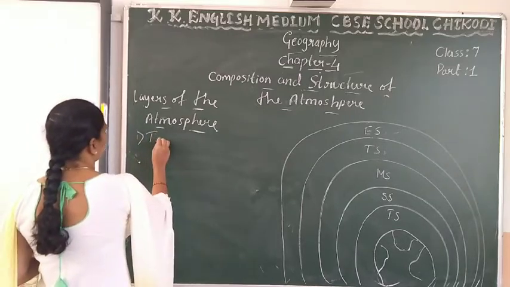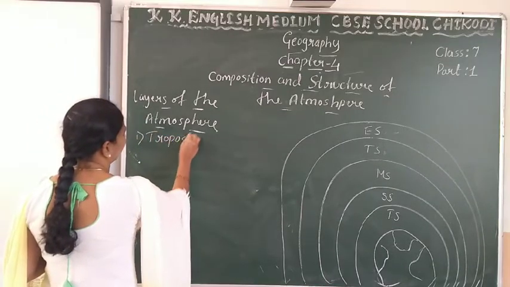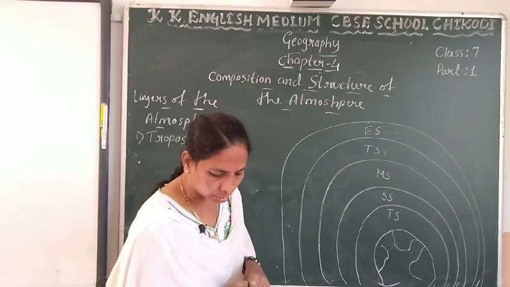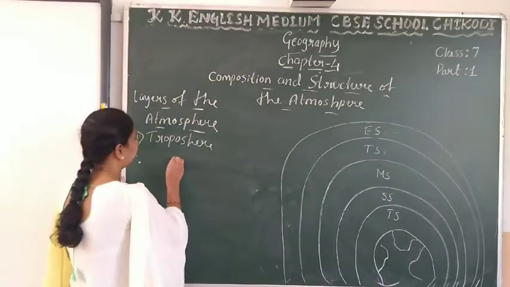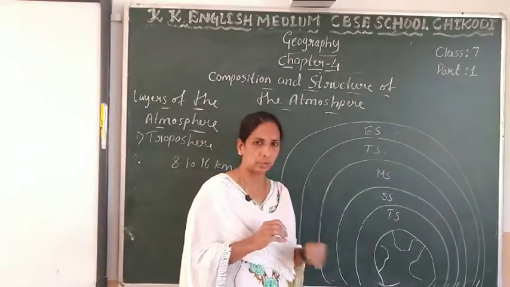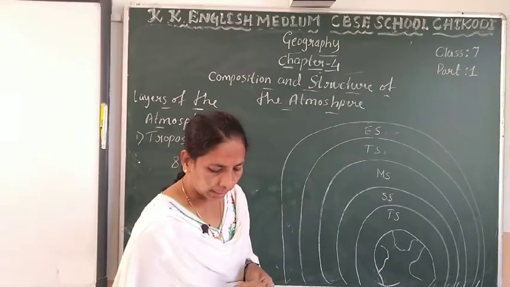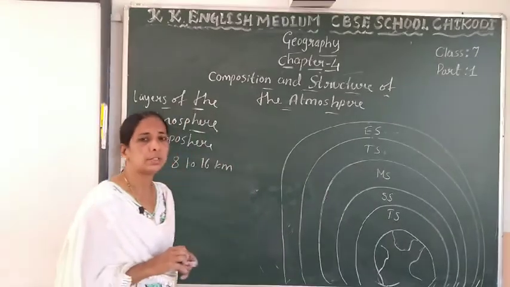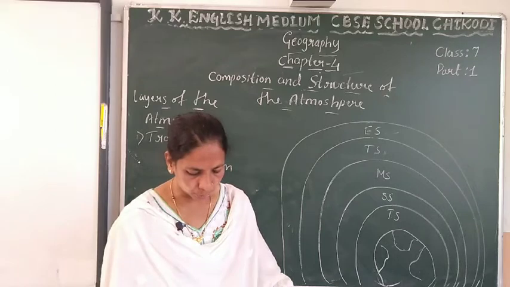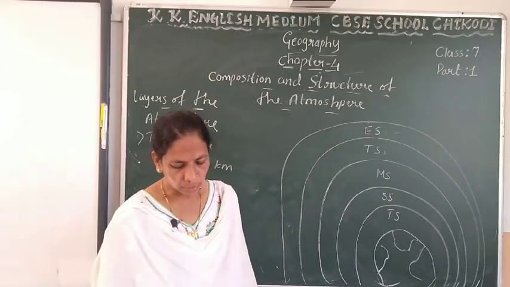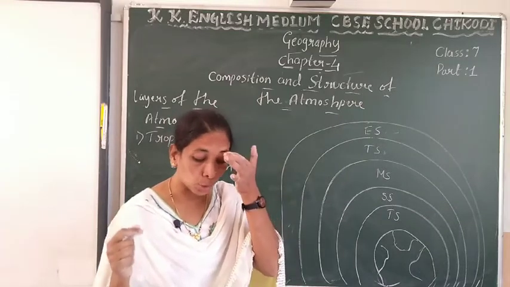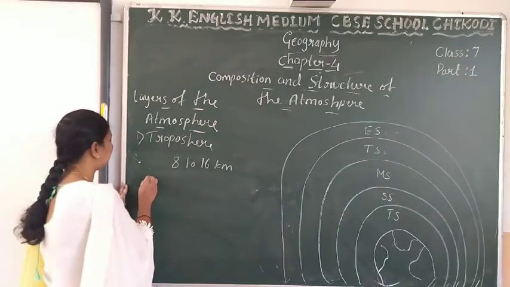First one, troposphere. Troposphere is located above the earth, 8 to 16 kilometers above the earth. This troposphere is thickest at the equator, and rain, snow, storms and most clouds are present here.